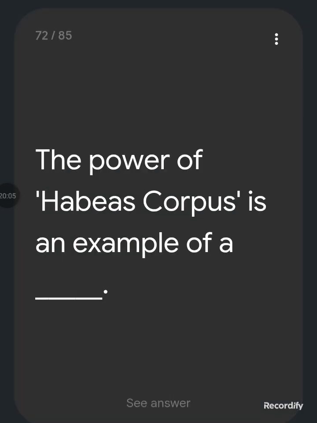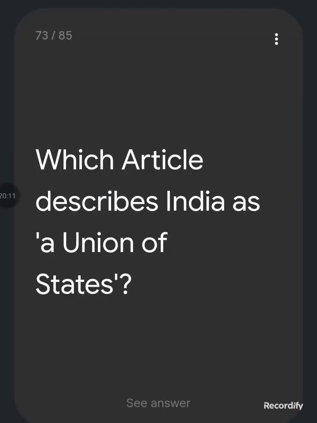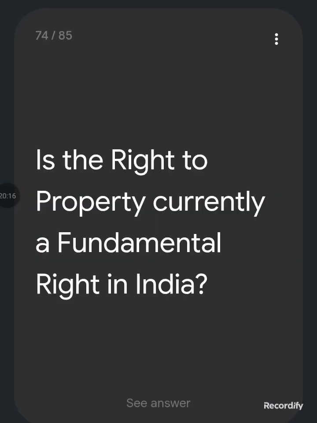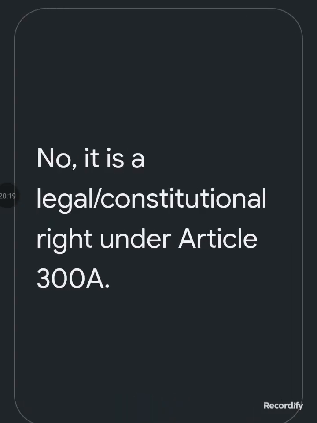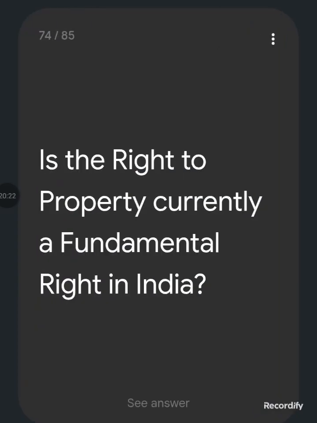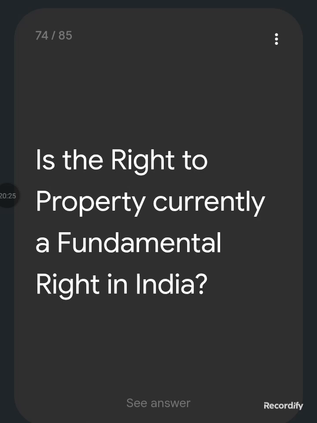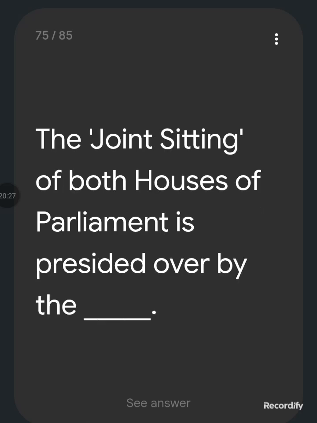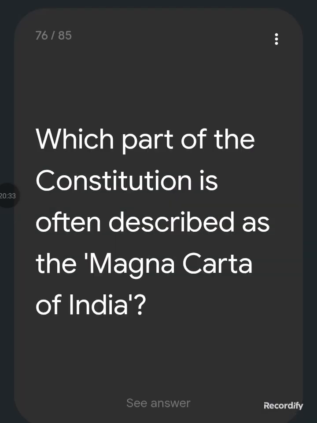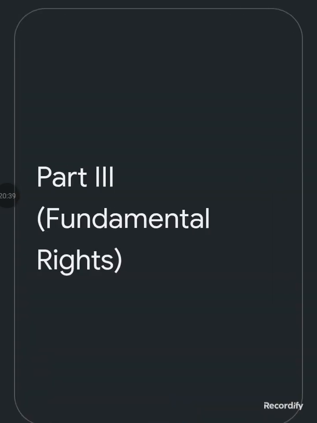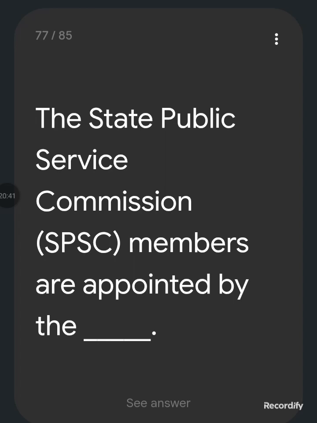The Supreme Court. The power of habeas corpus is an example of a writ. Which article describes India as a union of states? Article 1. Is the right to property currently a fundamental right in India? No, it is a legal constitutional right under Article 300A. The joint sitting of both houses of parliament is presided over by the Speaker of the Lok Sabha. Which part of the constitution is often described as the Magna Carta of India? Part 3, Fundamental Rights. The State Public Service Commission (SPSC) members are appointed by the governor.